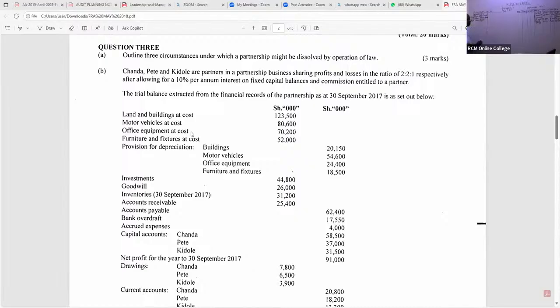24,400. So is there somebody who is able to give us this number for equipment?